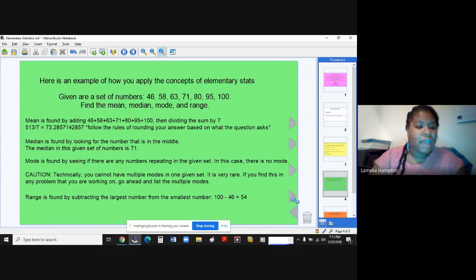The range is found by subtracting the smallest number from the largest number. Okay, so I have 100 minus 46, and my answer is 54. So my range is 54.